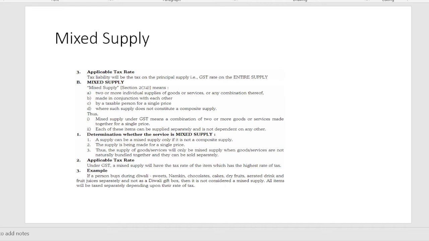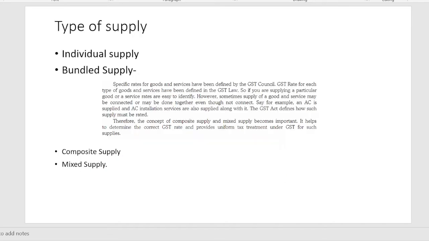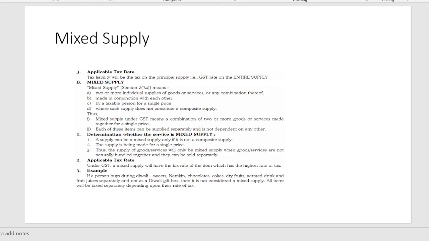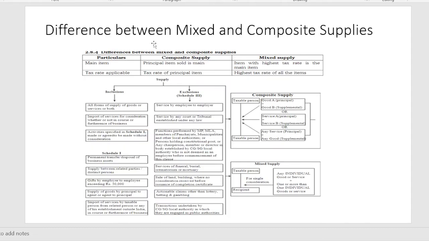तो हम लोगों ने बंडल सप्लाई में देखा कॉम्पोजिट सप्लाई, where the prime services or prime supply of goods or services or both, some other goods and services or both come together. In such case, the prime supply का जो GST rate है that is applicable. But in the case of mixed supply, the GST rate which is more on the different commodities coming together in the mixed supply, that will be applicable for the total supply. So you can go through, you can read this format for difference between the mixed and composite supply.